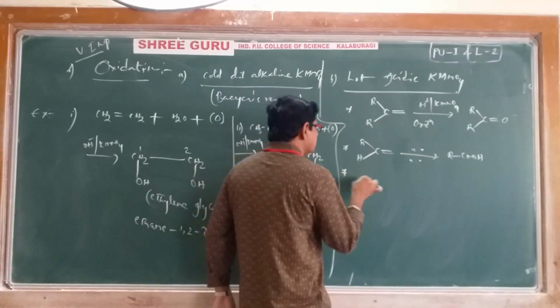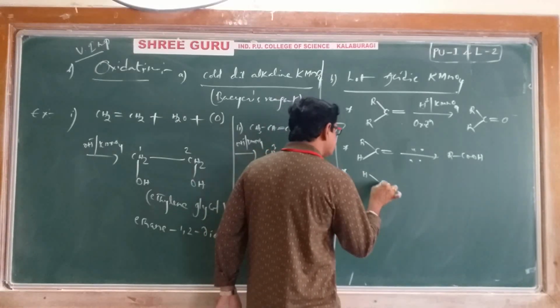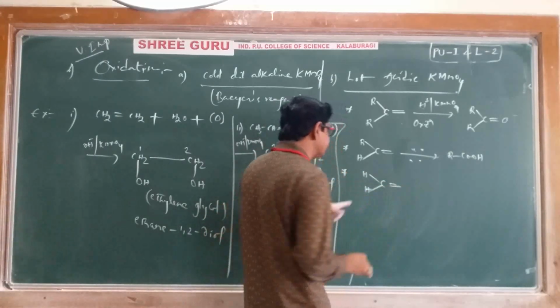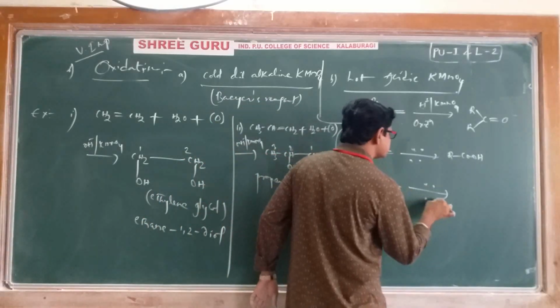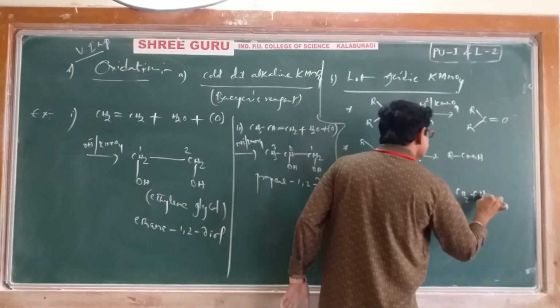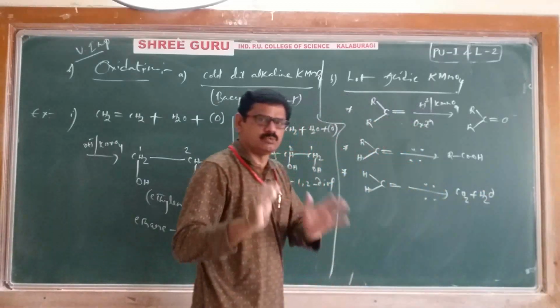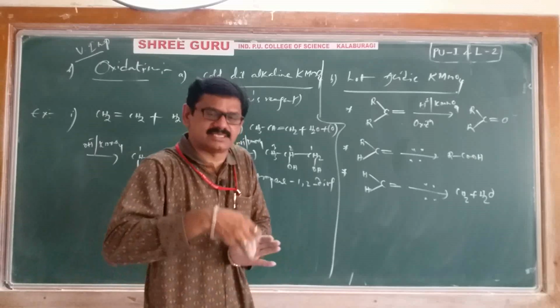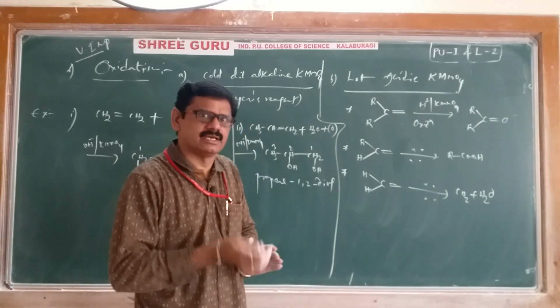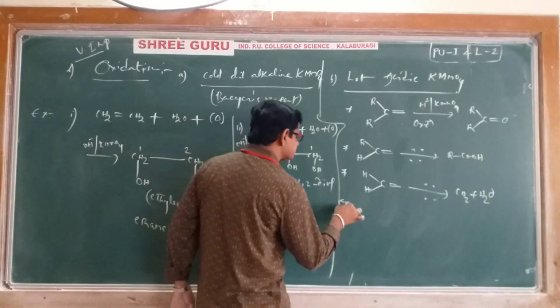And last, if both are only hydrogens, then during oxidation we ultimately get CO2 and H2O. You should compulsorily remember these three cases, then our job is easy. Now we'll take an example.